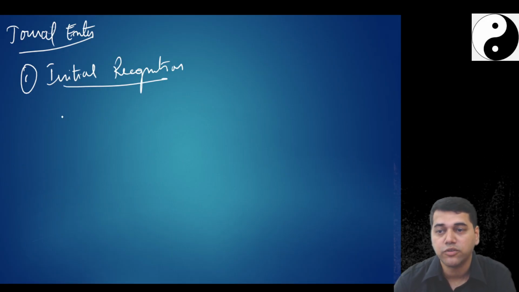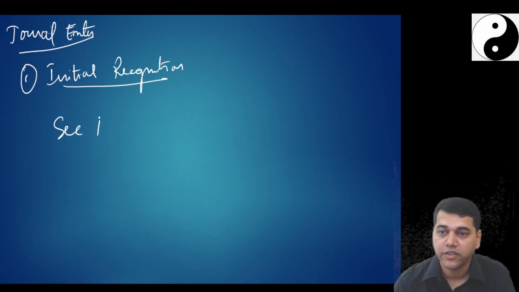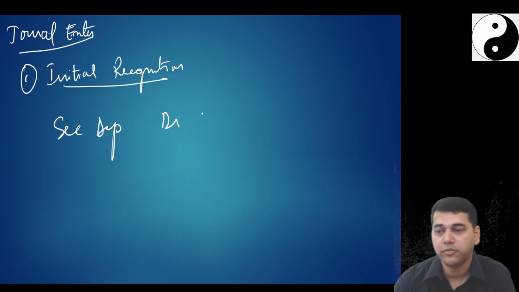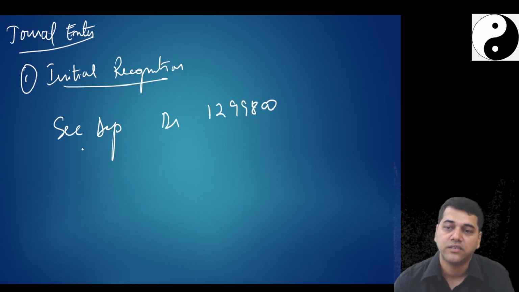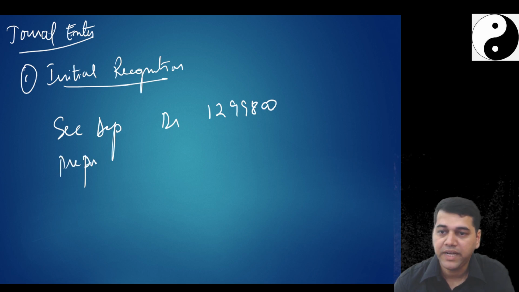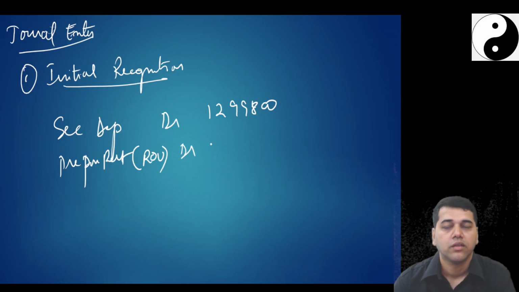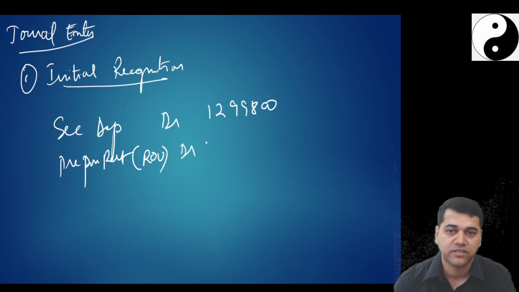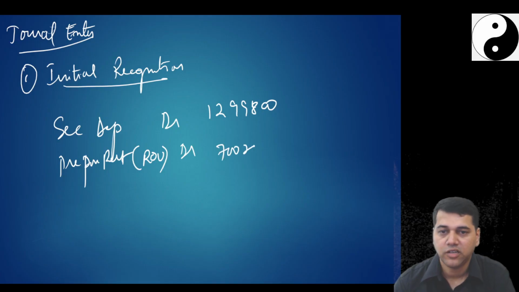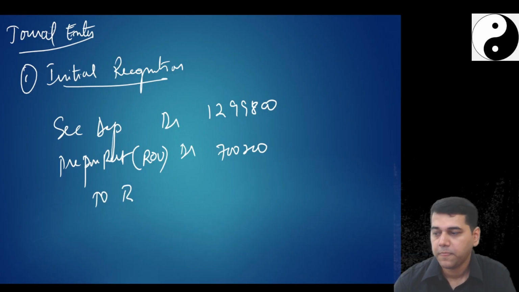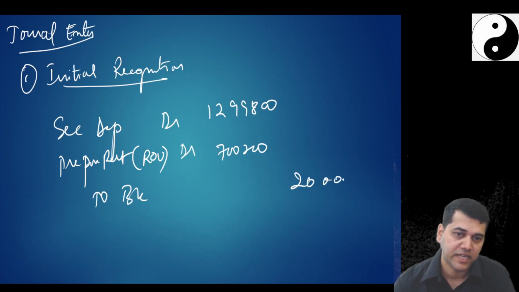So what is my initial recognition entry? Security deposit, debit. How much? 12,99,800. Prepaid rent. You can say ROU. 116 lease ROU. 7,200,000 to bank. 20 lakhs.